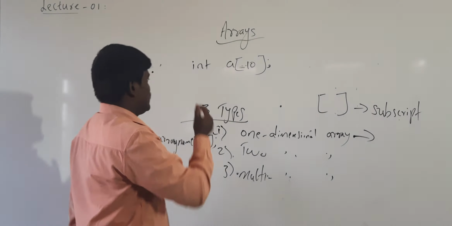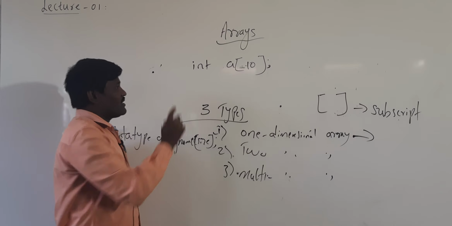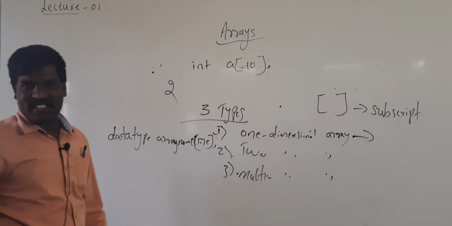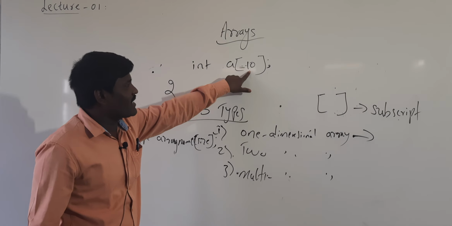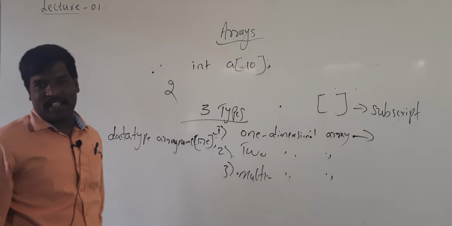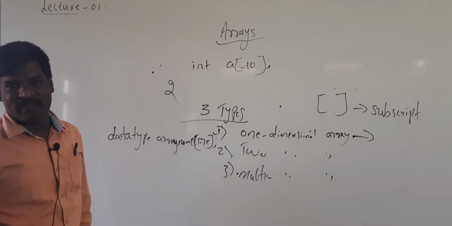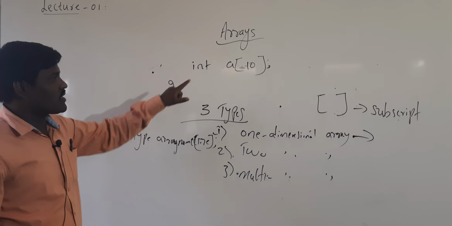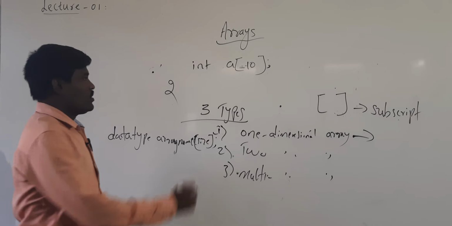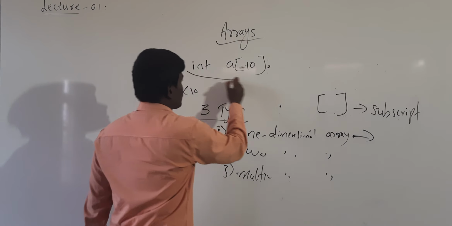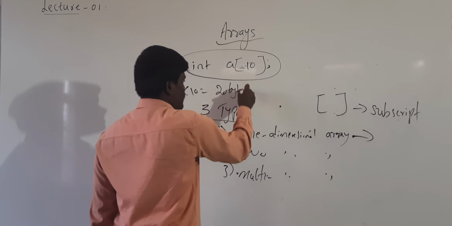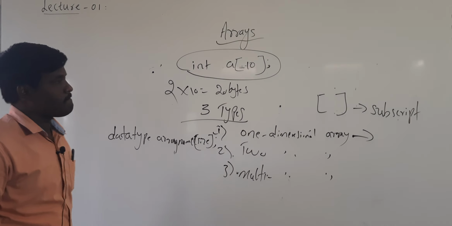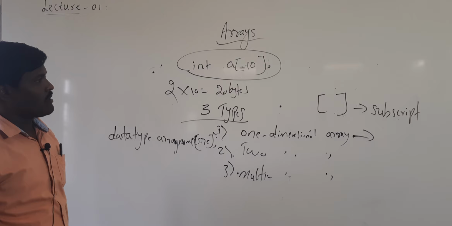Here int a[10], the size of an integer is 2 bytes, so you can store a maximum of 10 integer values into a. The total size of this array is 20 bytes.